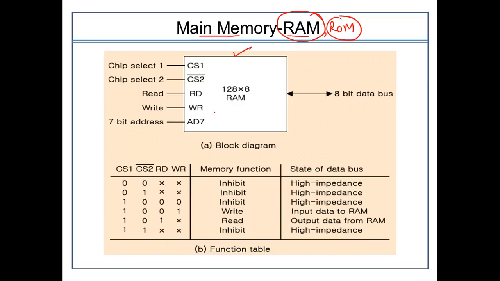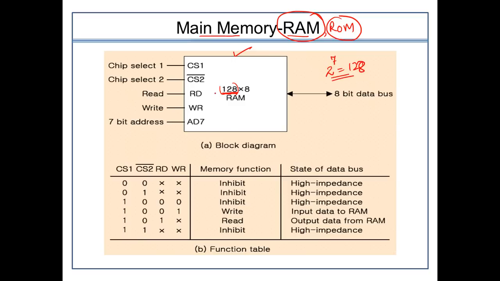So here is one RAM chip which I have taken with the size 128 cross 8. So 8 is the size of the data that it has, and 128 is the total size of the RAM. So 128 is usually considered as 2 raised to power 7, which is equal to 128.